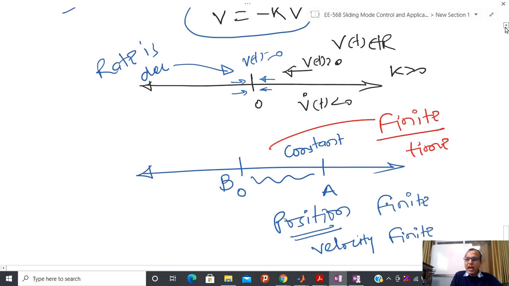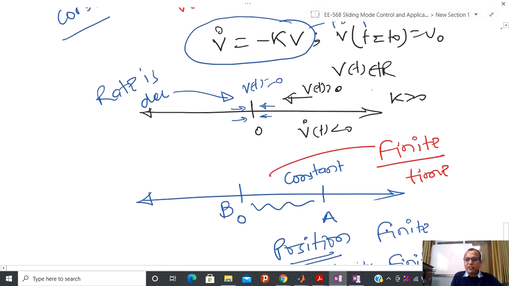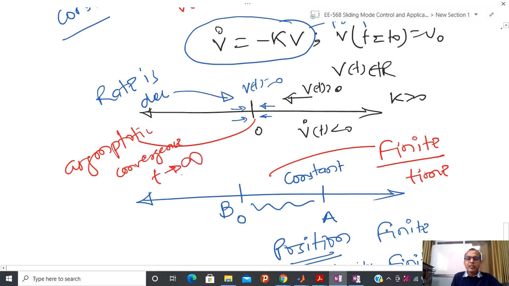Are you able to argue the same kind of thing in case of proportional action or not? Try to see here what happens. No, it is something like a spring. Yeah, Kx. So it is something like a spring, and due to that reason I cannot talk about some kind of finite time convergence, and due to that reason we are telling something like asymptotic. So I have some kind of asymptotic convergence. It means that I will converge to the equilibrium point, but it takes a very large time. Practically or theoretically infinite time is required to converge here.